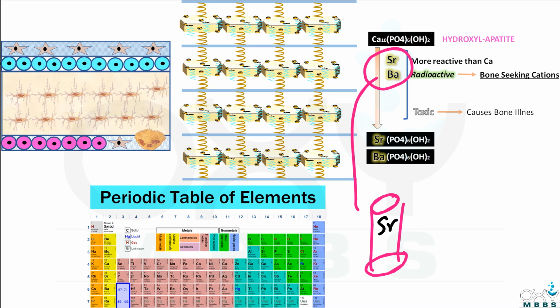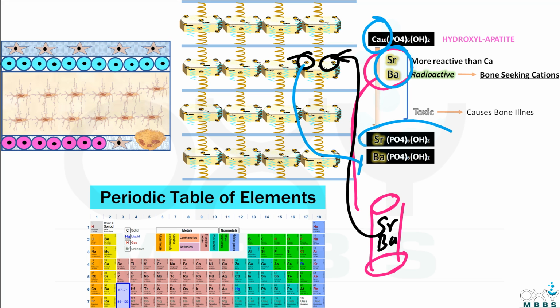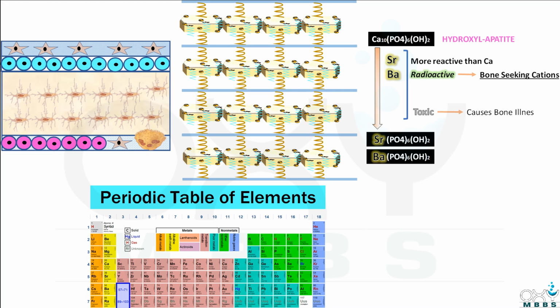these elements, strontium and barium, come into the bone tissue, they will replace the calcium ion, as they are more reactive as compared to calcium, and they form salts of strontium and barium. And this feature of these elements to replace calcium is applied in radiology. How? Let's see. As barium is a radioactive element, it shows a characteristic